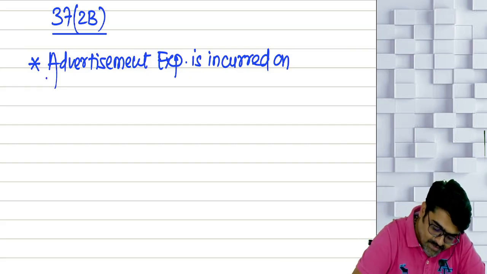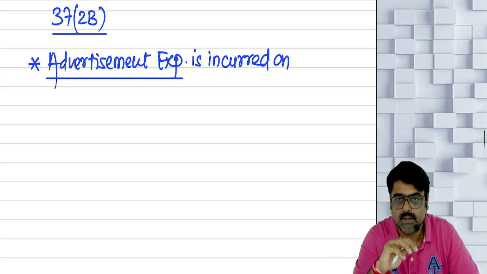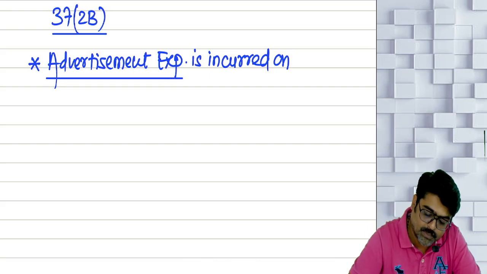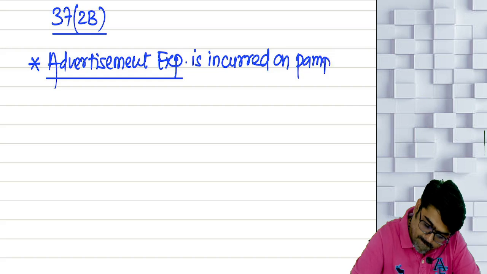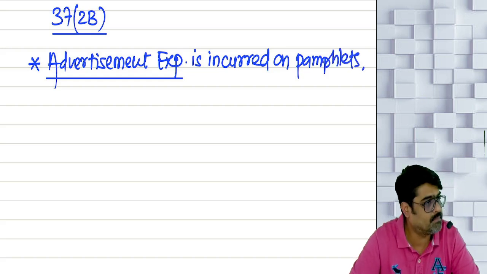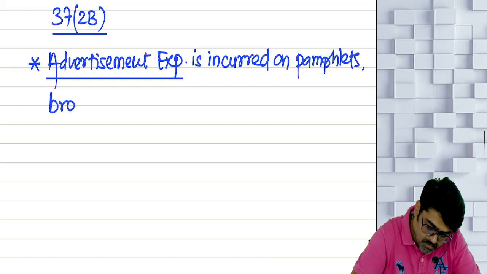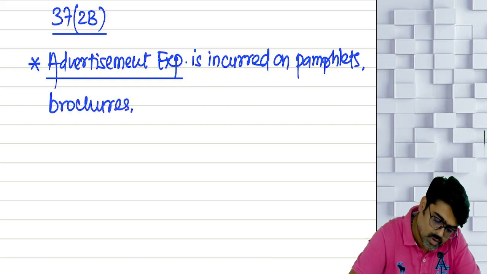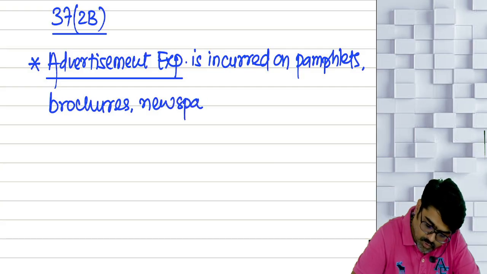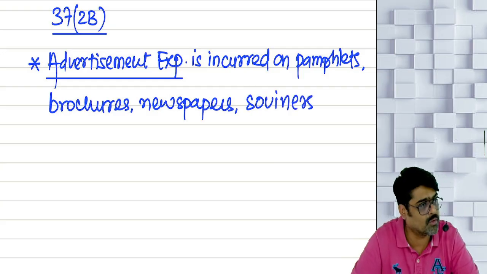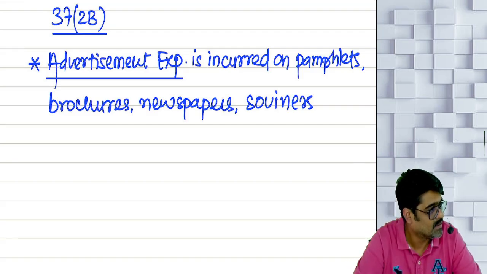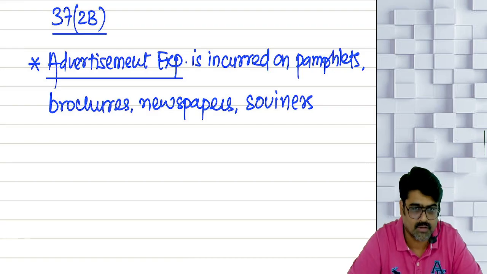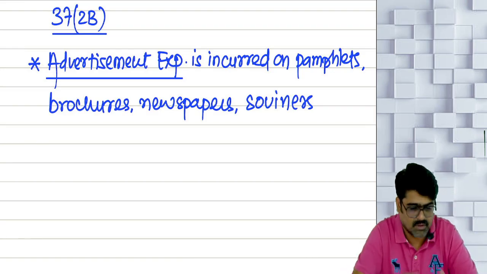Okay, see, advertisement expenses. Sometimes you incur these advertisement expenses on pamphlets, brochures, newspapers, souvenirs. Souvenirs, you know: keychains, pens, umbrellas, some diaries, the things which you can keep.